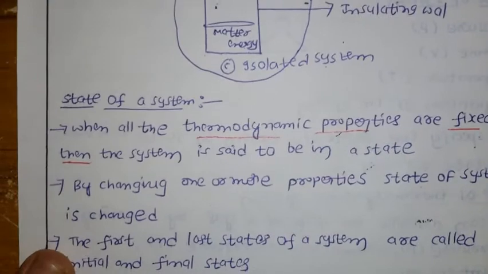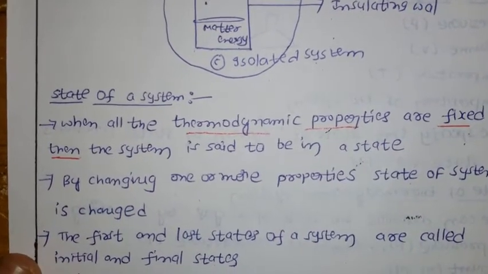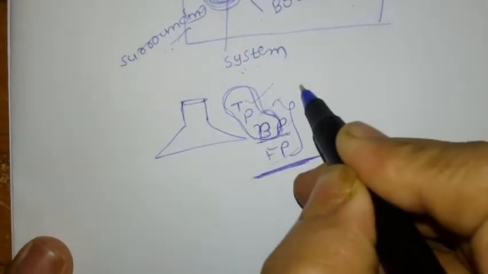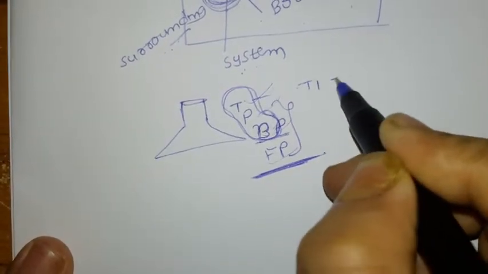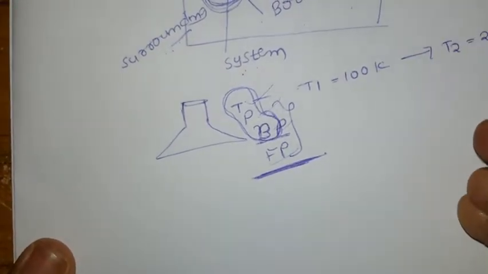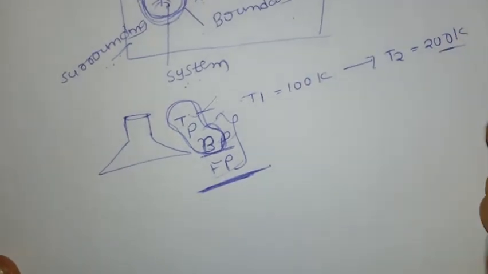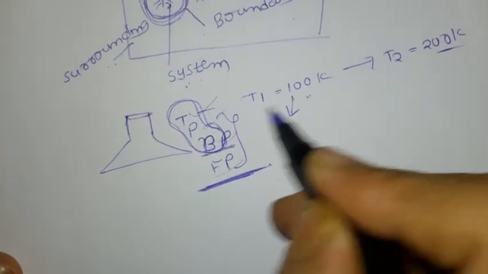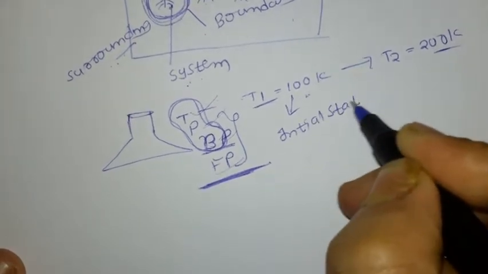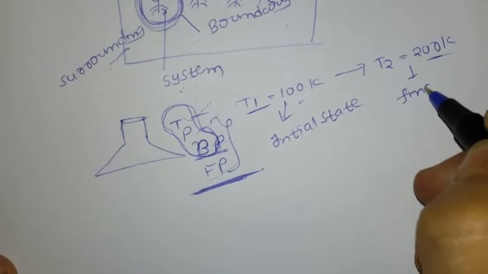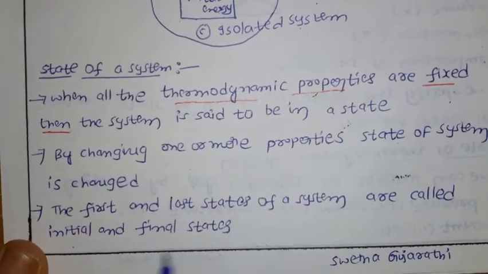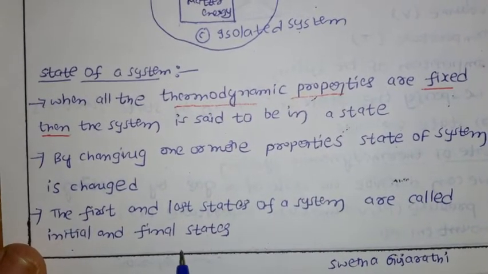The first and last states of a system are called initial and final state. For example, in this beaker, if you take the liquid at temperature T1, for example 100 Kelvin, then I changed temperature T2 to 200 Kelvin. So this state is called the initial state, and this is called the final state. The first and last states of a system are called the initial and final states.